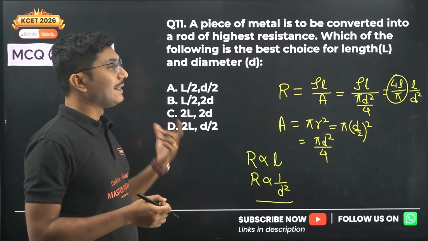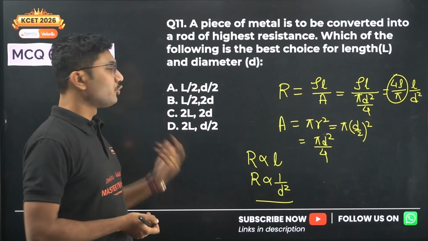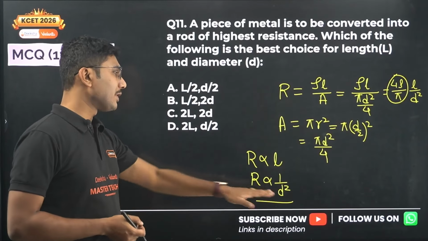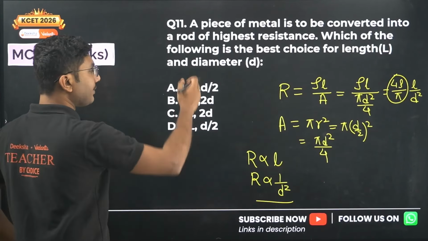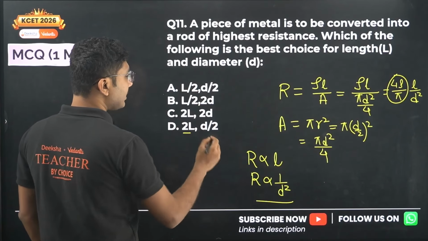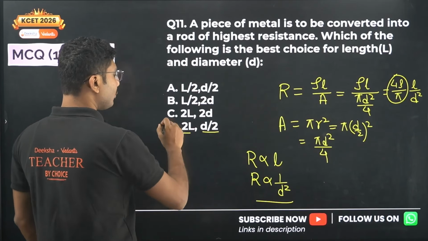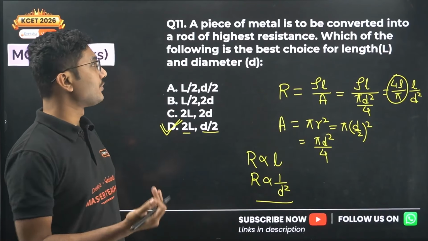Basically, if you want the highest resistance, the length should be highest and the diameter should be smallest. That is the combination we should look for. In the given combination, the highest length is 2L and the smallest diameter is d by 2, so this should be the option where you get the maximum resistance.